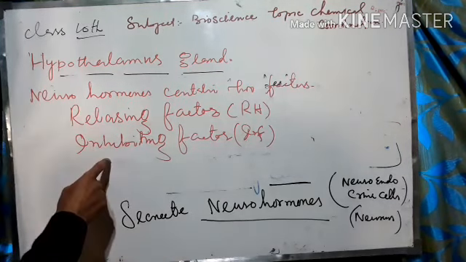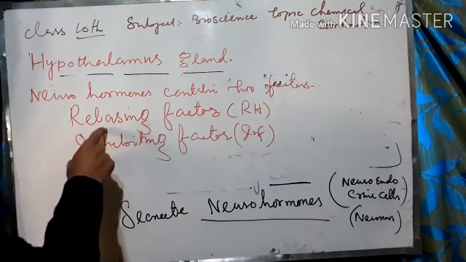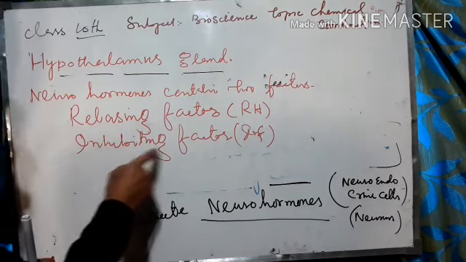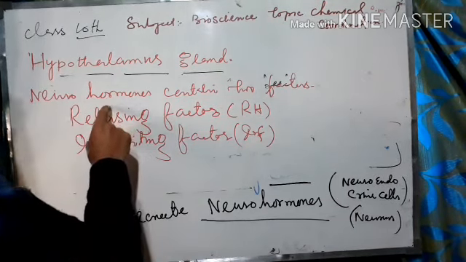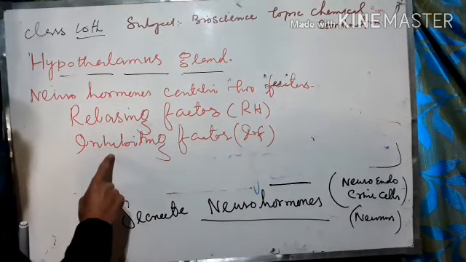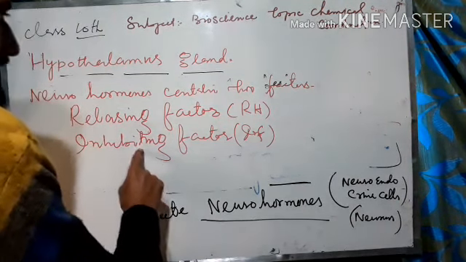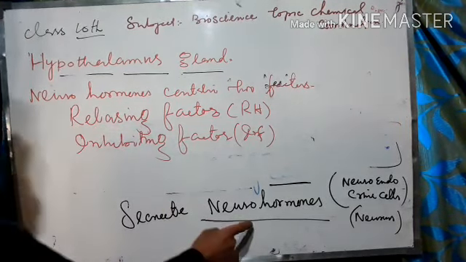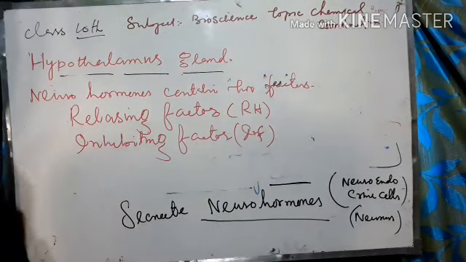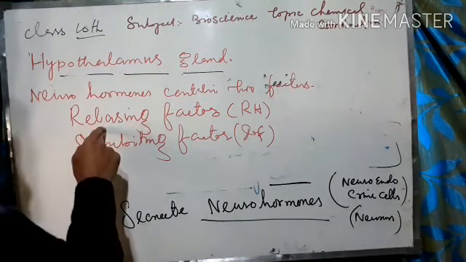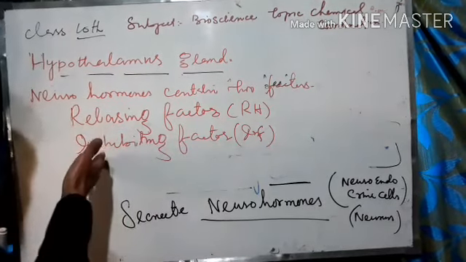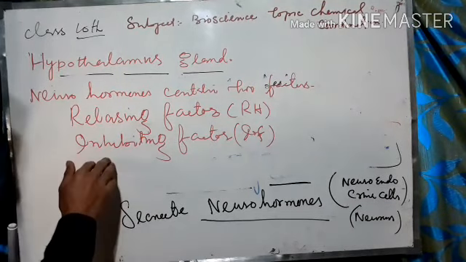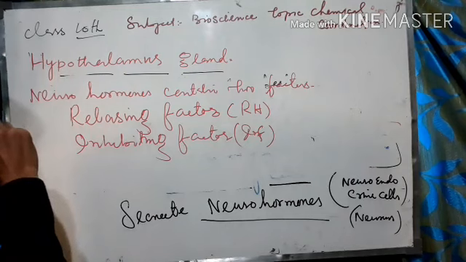The same is the reverse, the inhibiting factor. Here the gland was stimulated to release something; there, the gland is stimulated to stop the secretion of the hormone. With the releasing factor there is secretion of hormone, and with the inhibiting factor there is no secretion of hormone. In the releasing factor, the hormones are released due to neurohormones, which stimulate a gland such as the pituitary gland. The same is the case with the inhibiting factor, when these neurohormones stimulate the pituitary gland in order to stop a particular hormone.